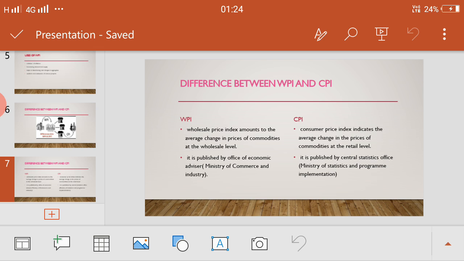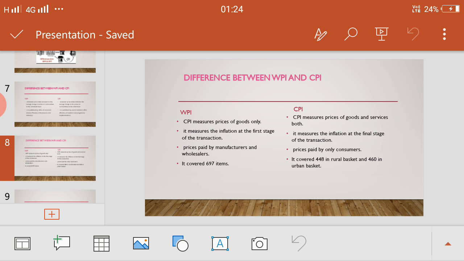Okay. Second point, it is published by Office of Economic Advisor, which comes under Ministry of Commerce and Industry. Listen here, this is a very important point, that WPI is published by Office of Economic Advisor, which comes under Ministry of Commerce and Industry, and CPI is published by Central Statistics Office, which comes under Ministry of Statistics and Program Implementation.